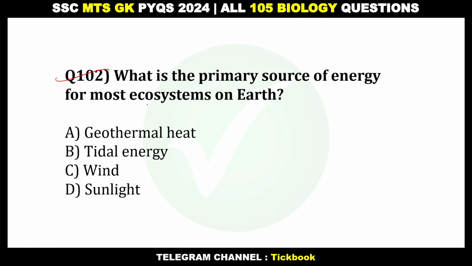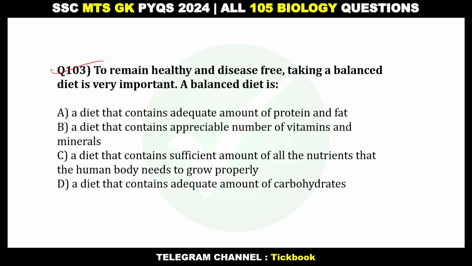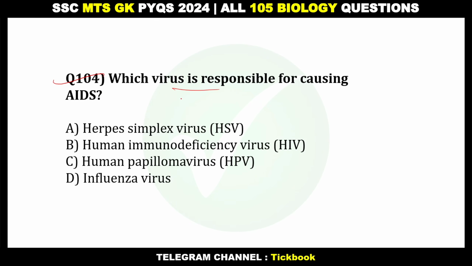102. What is the primary source of energy for most ecosystems on Earth? Option number D, sunlight. 103. To remain healthy and disease free, taking a balanced diet is very important. A balanced diet is option number C, a diet that contains sufficient amount of all the nutrients that the human body needs to grow properly. 104. Which virus is responsible for causing AIDS? Option number B is the right answer. Human immunodeficiency virus, HIV.